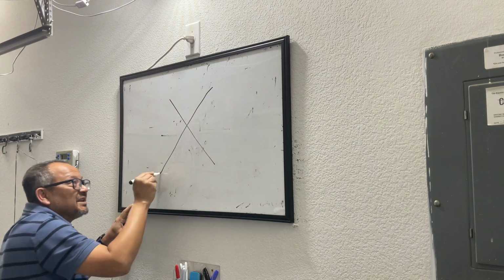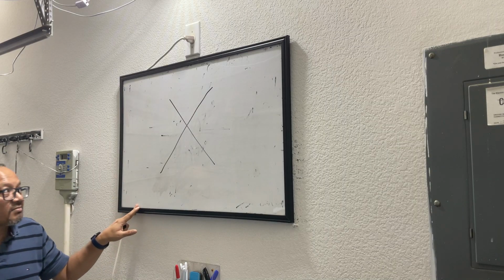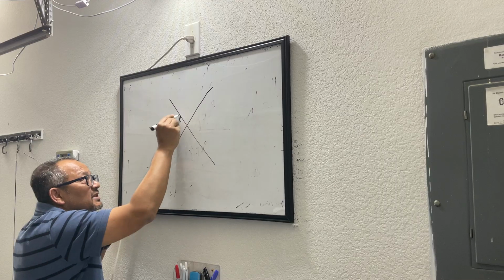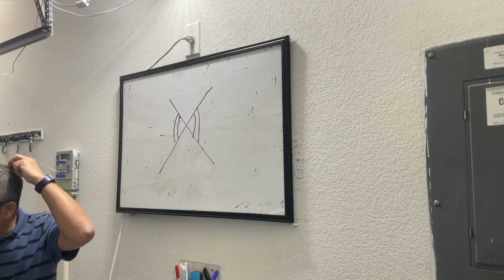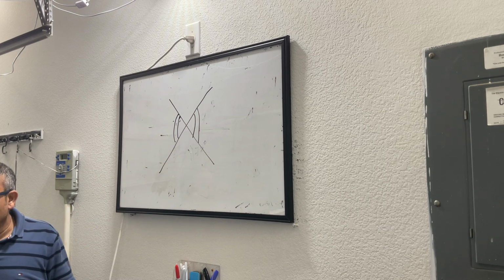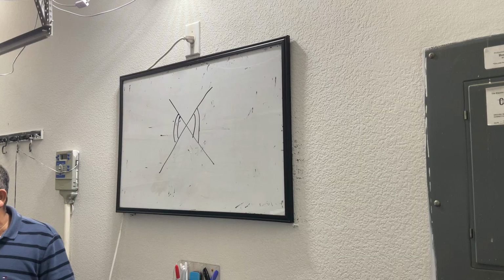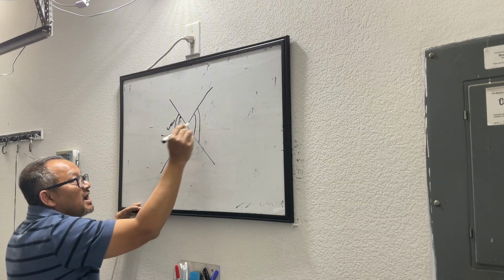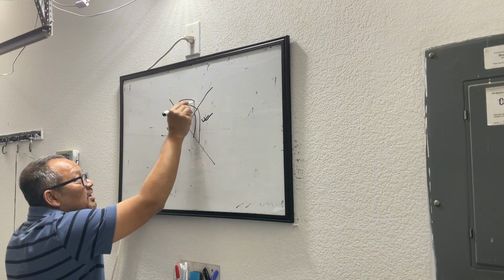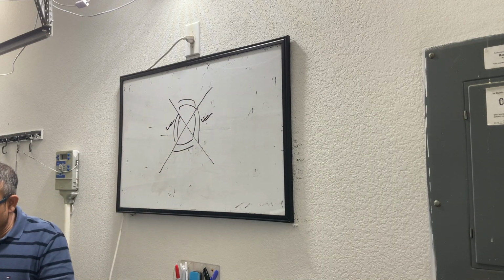Now, the second thing that we want to learn is if I have a pair of lines intersecting each other, what is the relationship between this angle and this angle? They're vertical angles, also called opposite angles. And they are also equal to each other. This one and this one will be equal. This one and this one will be equal. This is the second scenario.